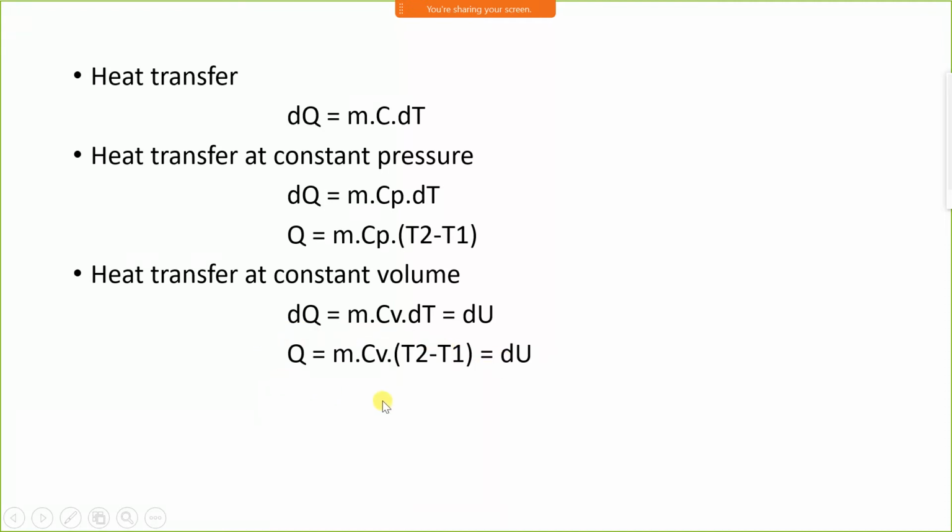At constant volume process, heat supplied is equal to change in internal energy. If the volume is constant, then there is no work done. Therefore, Q is equal to dU plus W, and W is 0. Therefore, for constant volume, dQ is equal to dU.